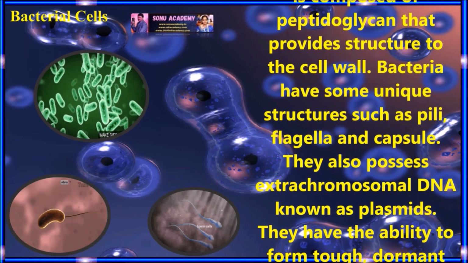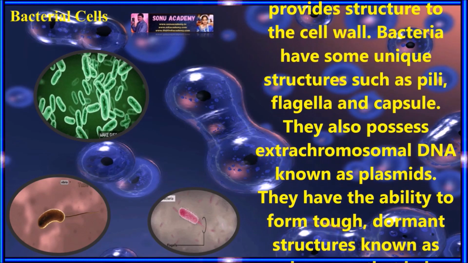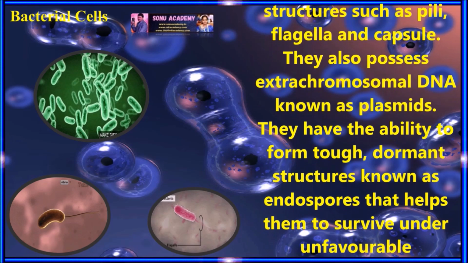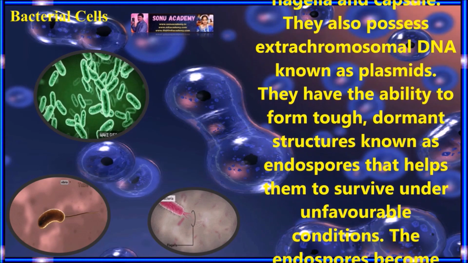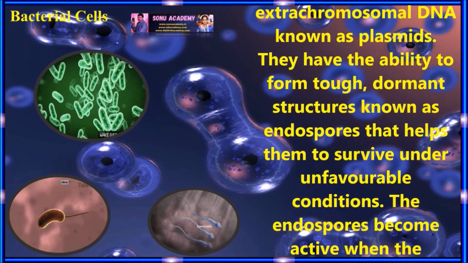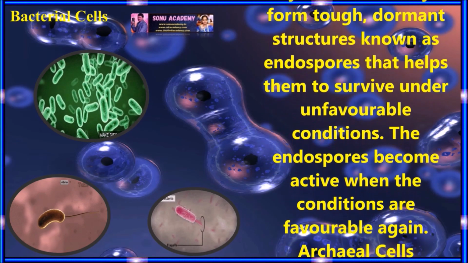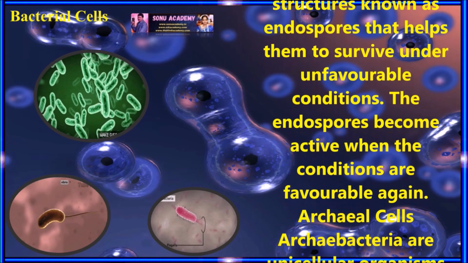They also possess extrachromosomal DNA known as plasmids. They have the ability to form tough dormant structures known as endospores that help them to survive under unfavorable conditions. The endospores become active when the conditions are favorable again.